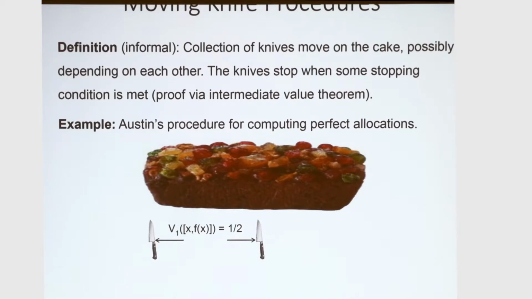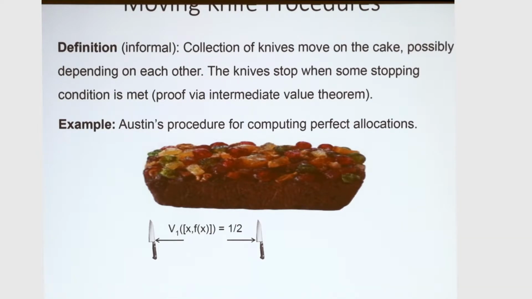I mentioned that there is a class of protocols that are moving knife protocols, and actually these protocols can be used to find some of the fairness solutions that have fixed point proofs. We give a formal definition, but to say it informally, we'll have a collection of knives that move on the cake. They're held by different players or by a referee, and there is some stopping condition at which you find your fair solution, hopefully. And the proof is usually via the intermediate value theorem for moving knife procedures.